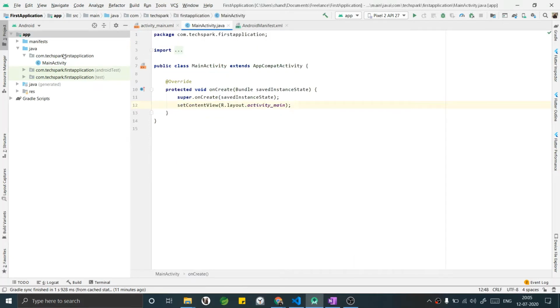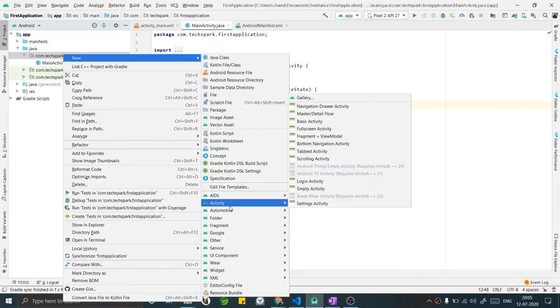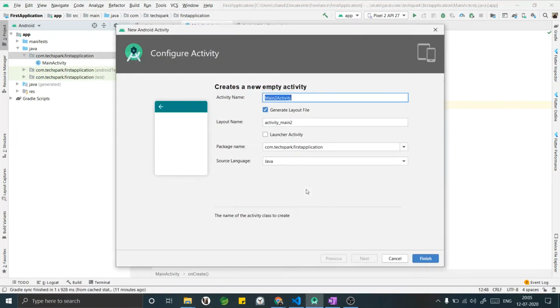Now I am going to create a new activity. Click on the package and click on new, select activity and then empty activity. Now name the activity as home activity, and after this the layout file will also get named automatically. Go ahead and click on finish.